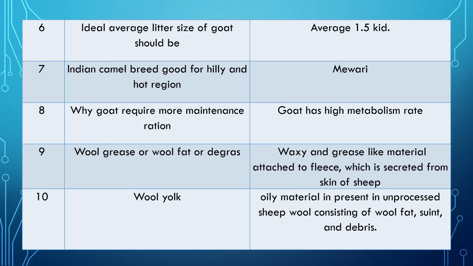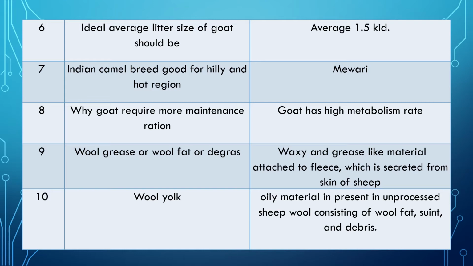What is wool grease, wool fat or degras? Important question. The waxy and grease-like material attached to fleece or wool, and this waxy and grease material is secreted from the skin of a sheep.